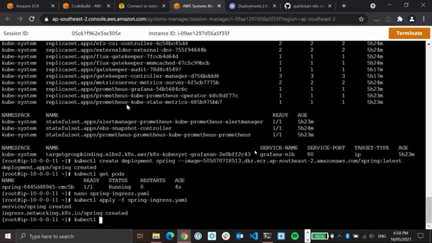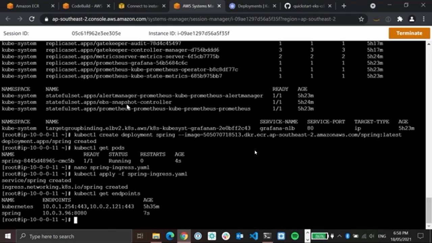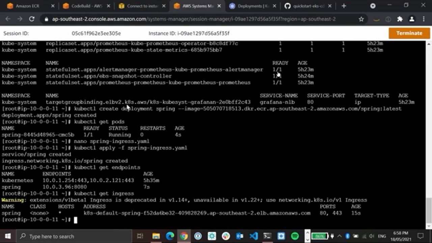We can see our service with the get endpoints request, and if we submit a get ingress command, we see that our ingress exists and it's already got the address in line of the load balancer, which is being provisioned.